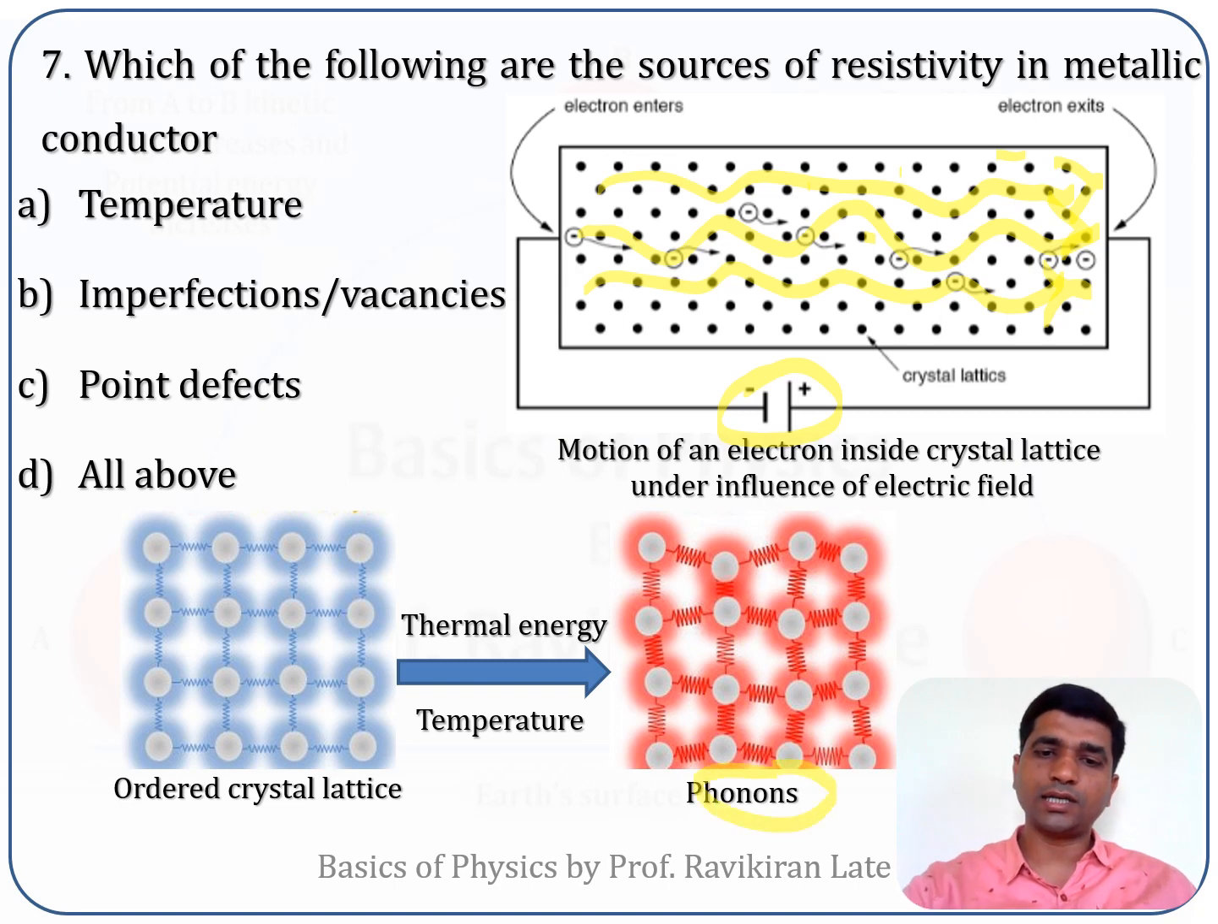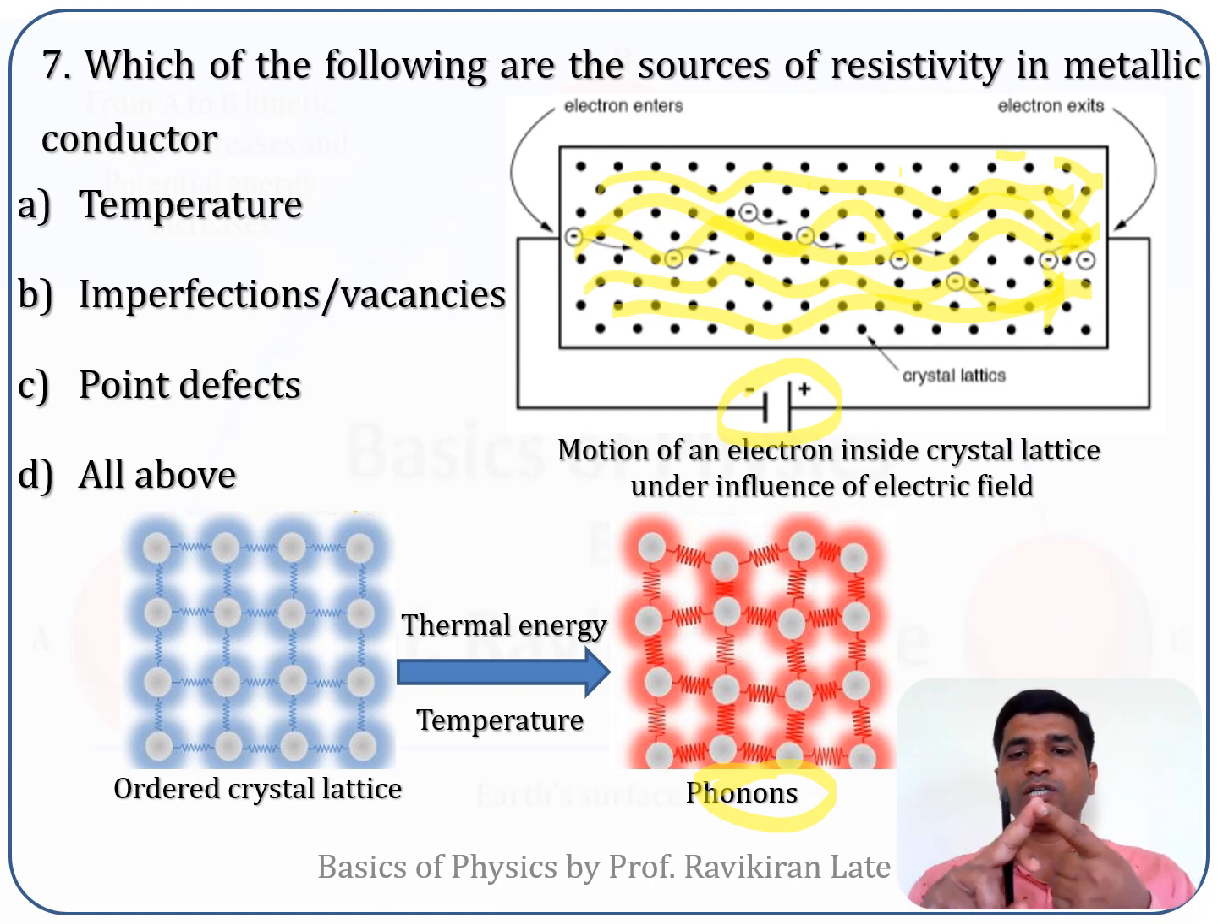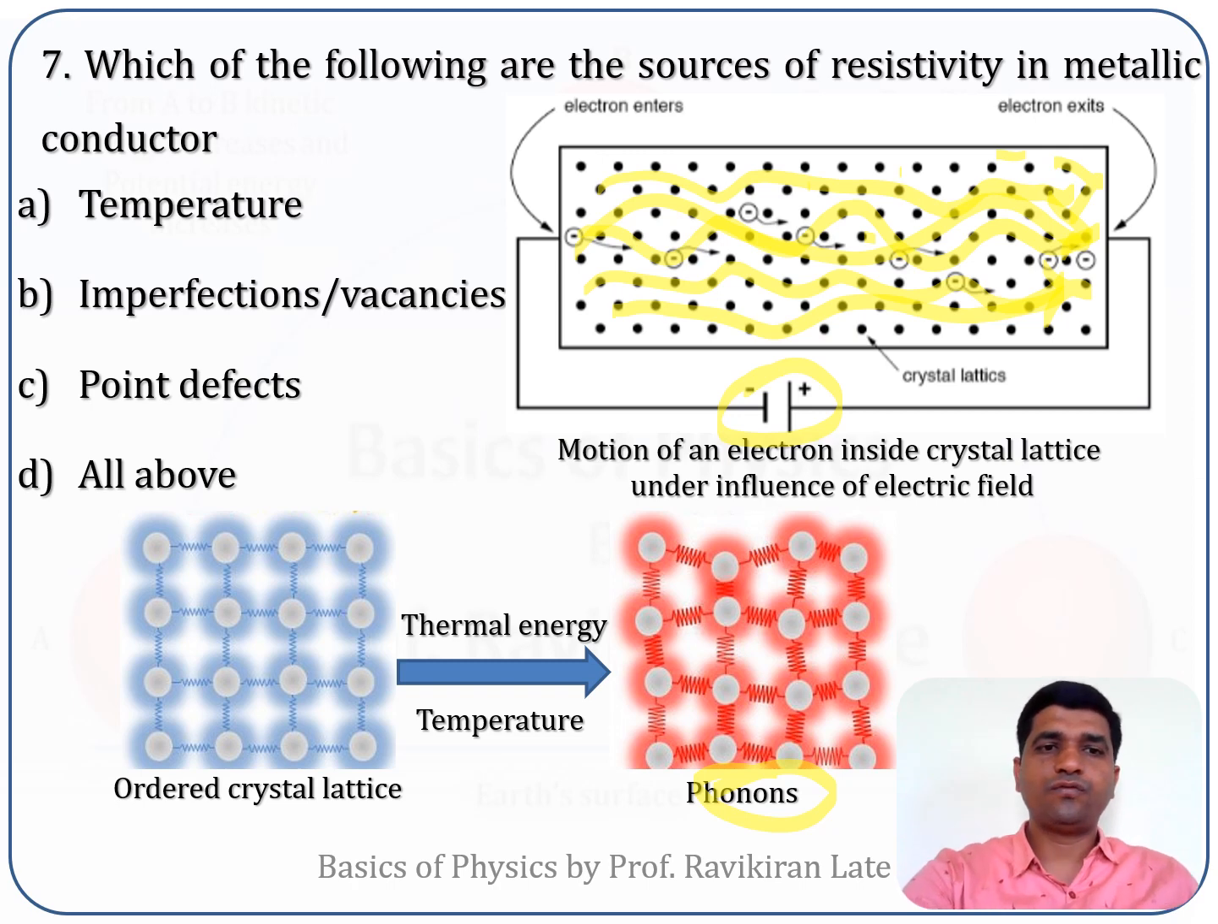What do we call that? We call that a phonon. Due to the thermal energy, these atoms will vibrate. So the electrons which were initially moving in this fashion now get some obstacle in their path due to the temperature. It is the first factor: the temperature of the specimen affects the resistivity. So option one is correct.